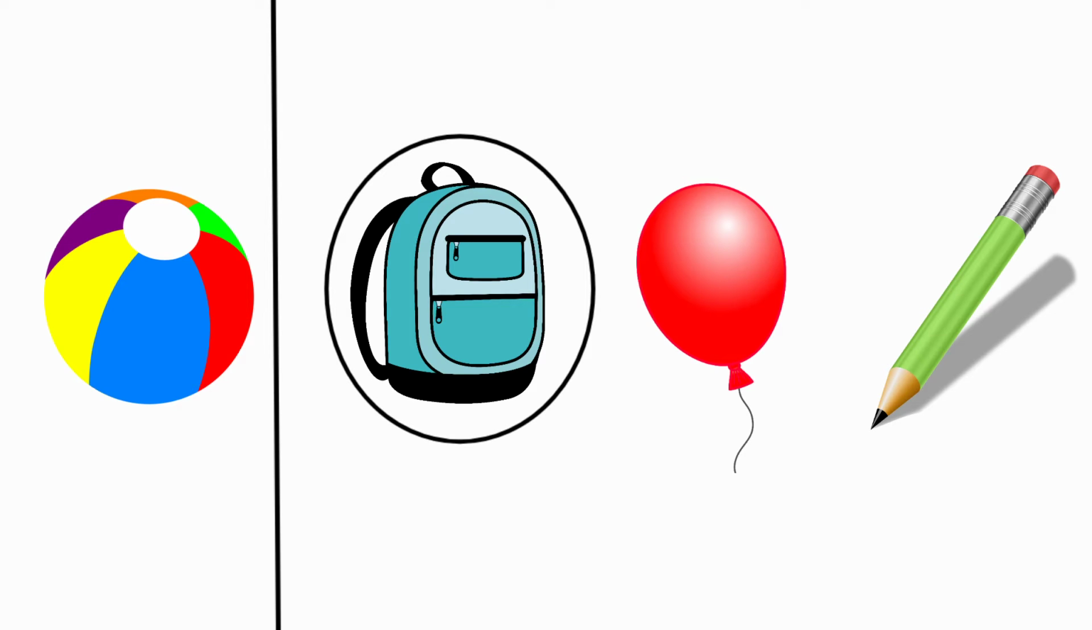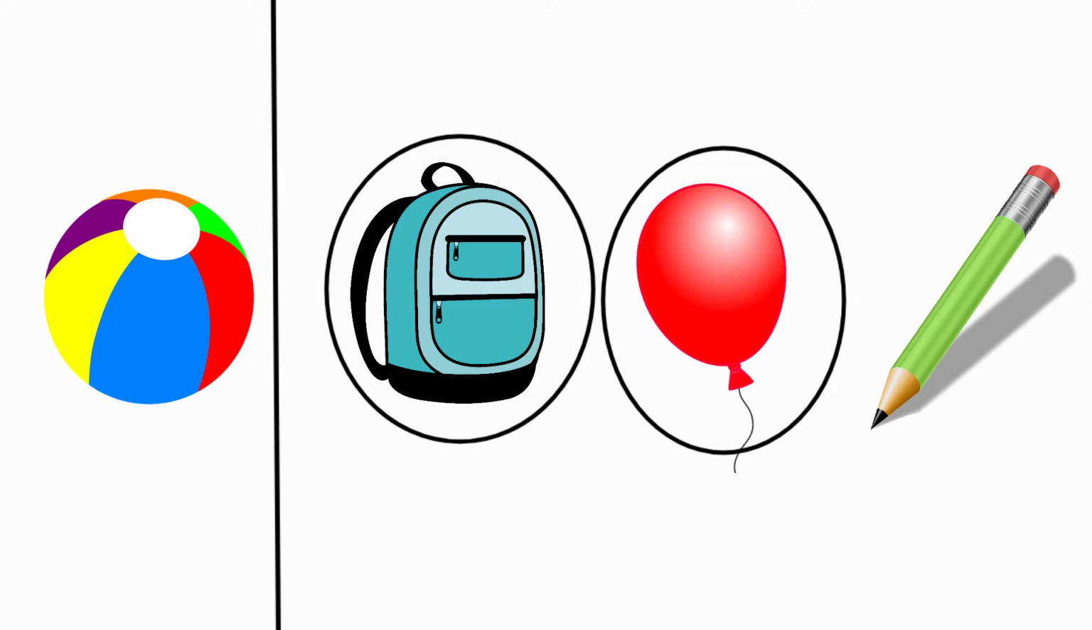Next one, balloon. The beginning sound for balloon is B. And the beginning sound for ball is B. For balloon and for ball, the beginning sounds are same. So we are going to circle the picture balloon.